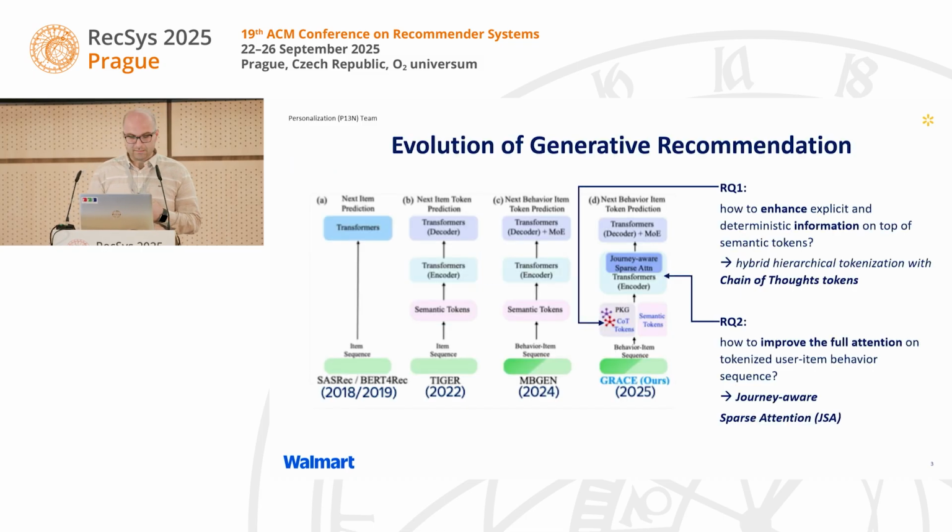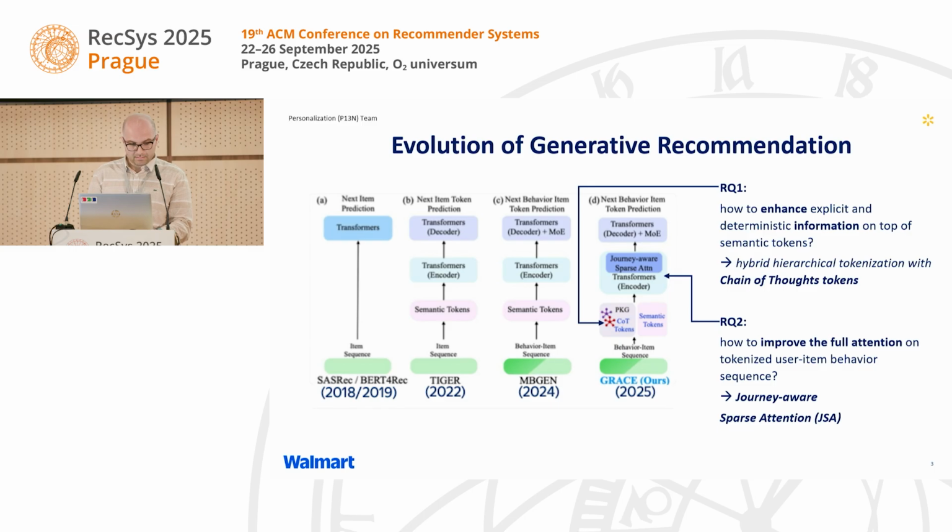As you may know, to understand our contribution, we can look at the evolution of generative models. Early models like SASRec and BERT4Rec predict the next item directly from a sequence of items. The sequence length was simply the number of items. In 2022, models like TIGER introduced semantic tokenization, representing each item by semantic tokens. These enriched the input, but also increased the sequence length.